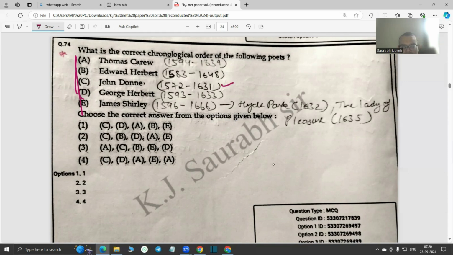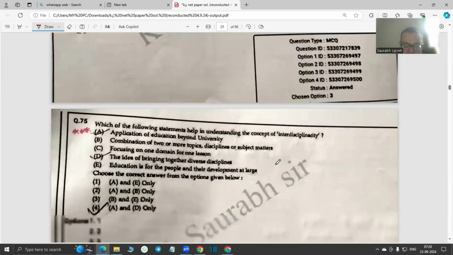And then after John Donne we have got Edward Herbert. So after C, we have got B, right? Then we have got D and A. That means George Herbert is there, and then Thomas Carew is there, and then the last is James Shirley. So you can see how close these options are. So the second answer is correct, right? Especially John Donne's year of birth and year of death are very important.